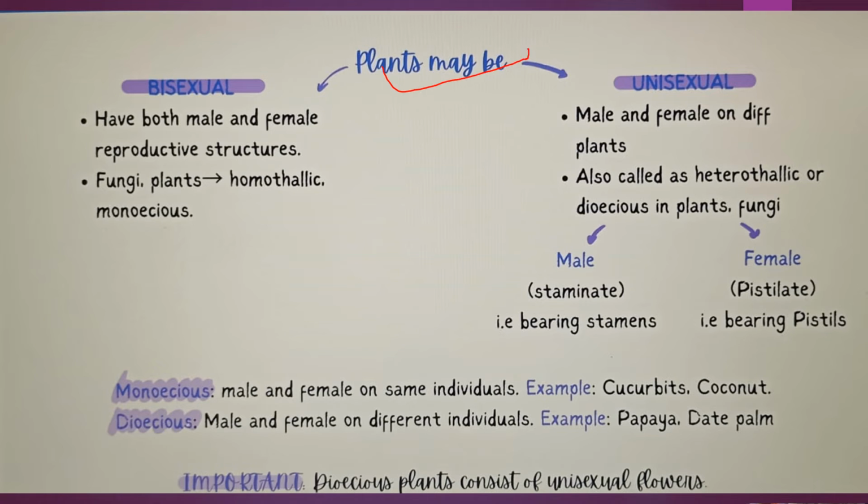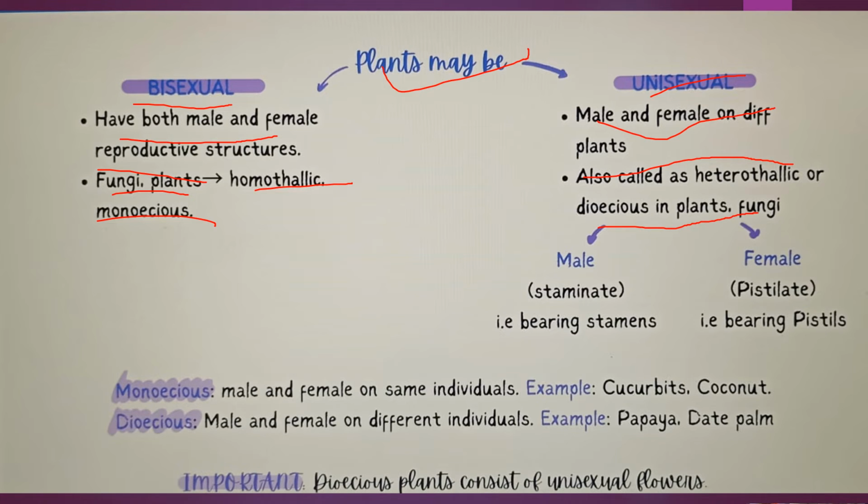Plants. We move on to plants now. They might be bisexual or unisexual. What do bisexual and unisexual mean? First we'll move on to bisexual. They have both male and female reproductive structures. Example, fungi and plants, and they are also called homothallic and monoecious. Unisexual, male and female gametes are on different plants. They are also called heterothallic or dioecious plants.